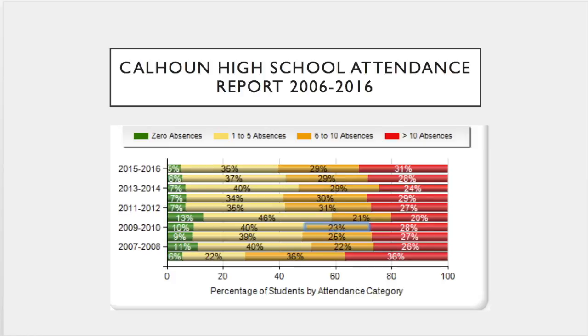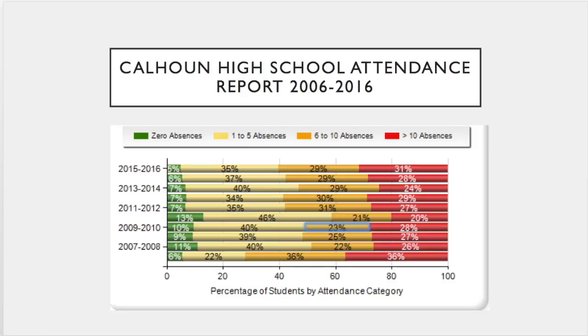The attendance report here is pulled off of SLDS. This gives you 10 years of attendance data. If you look here, the data is fairly consistent. The best year for attendance at Calhoun High School, 2010 and 2011, you can see the higher percentage of zero absences as long as 1 to 5 absences.